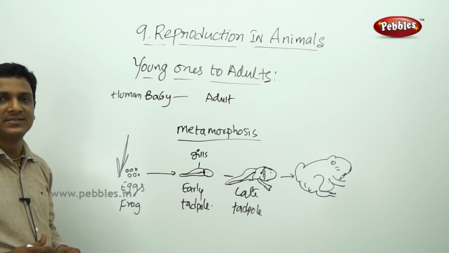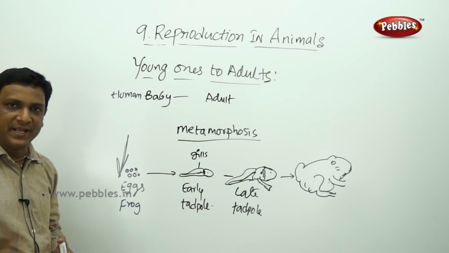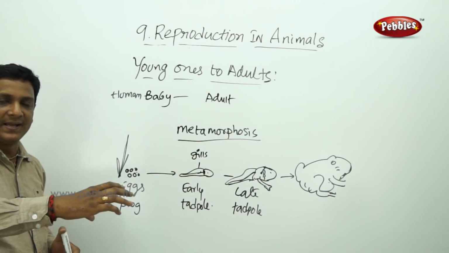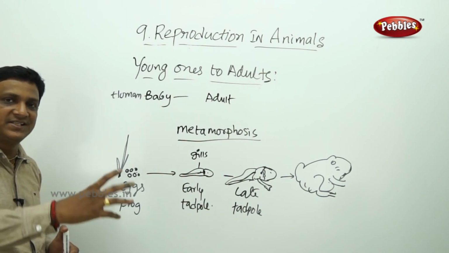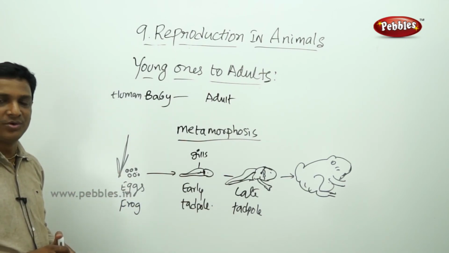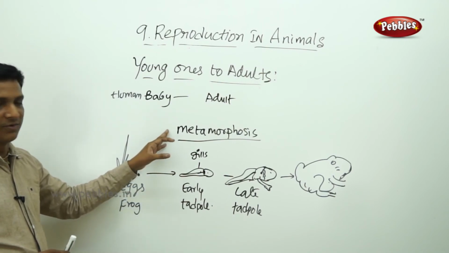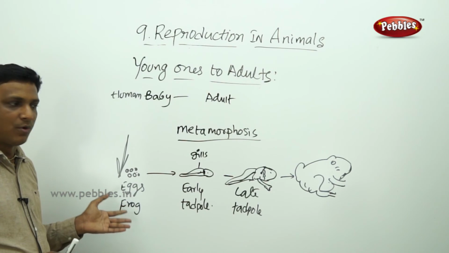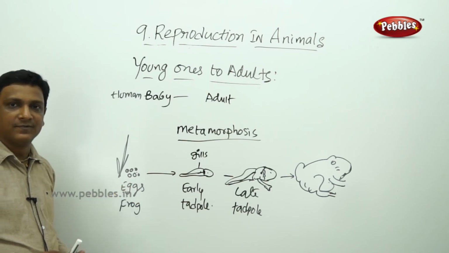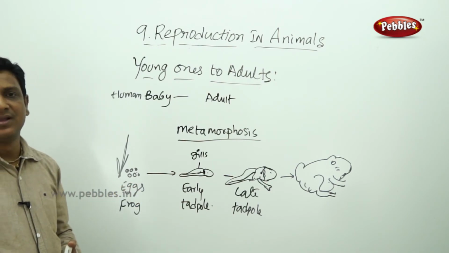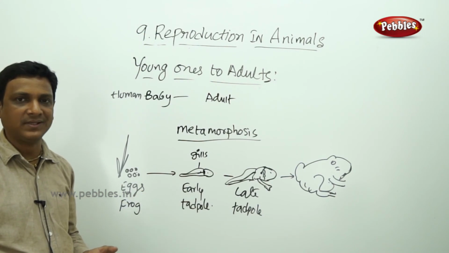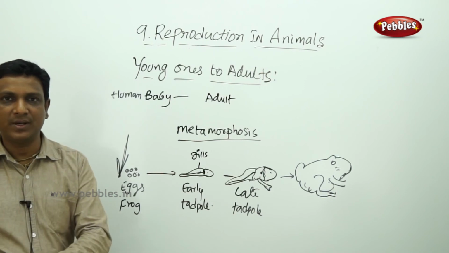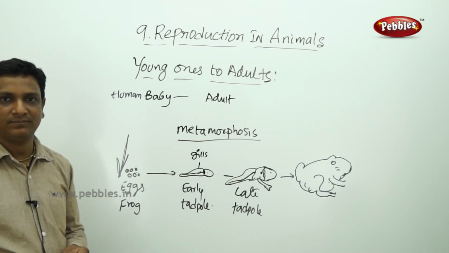Certain animals, when they grow from their birth stage to adult form, change their form at different stages. They show drastic changes. That is called metamorphosis. It is observed in butterflies and other moths. It is observed in frogs and all. Whereas in other animals, mammals, humans, they are just alike from the stage of birth to the adult form.